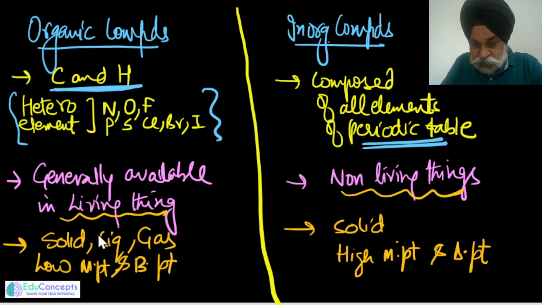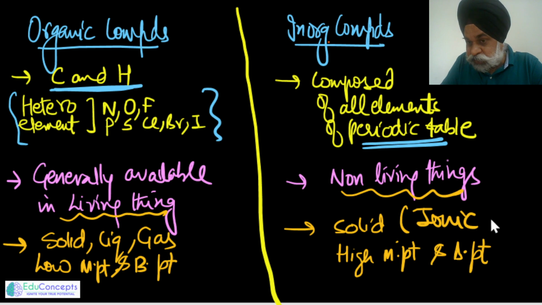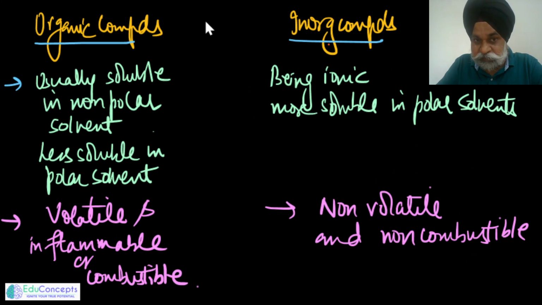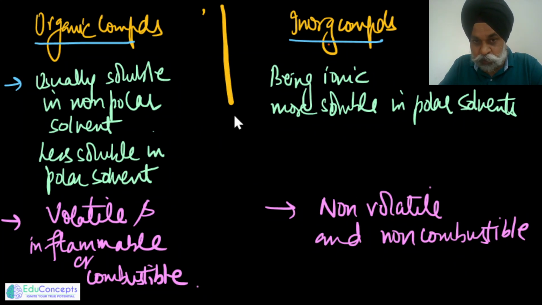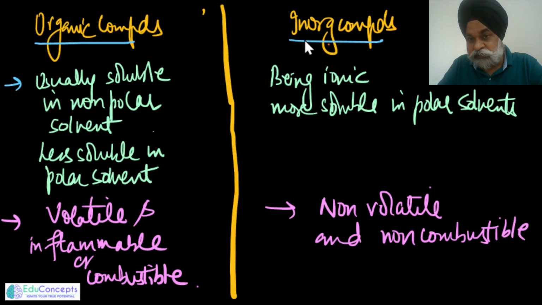Organic compounds can be solid, liquid, and gas, but they do have low melting and boiling points in general. In general, I am saying. And inorganic compounds, majorly they are ionic in nature, so they would have high melting and boiling points. And this is the most important, which you always have to remember, that organic compounds are very less soluble in water, in general. They are more soluble in non-polar solvents, whereas inorganic compounds are more soluble in water.